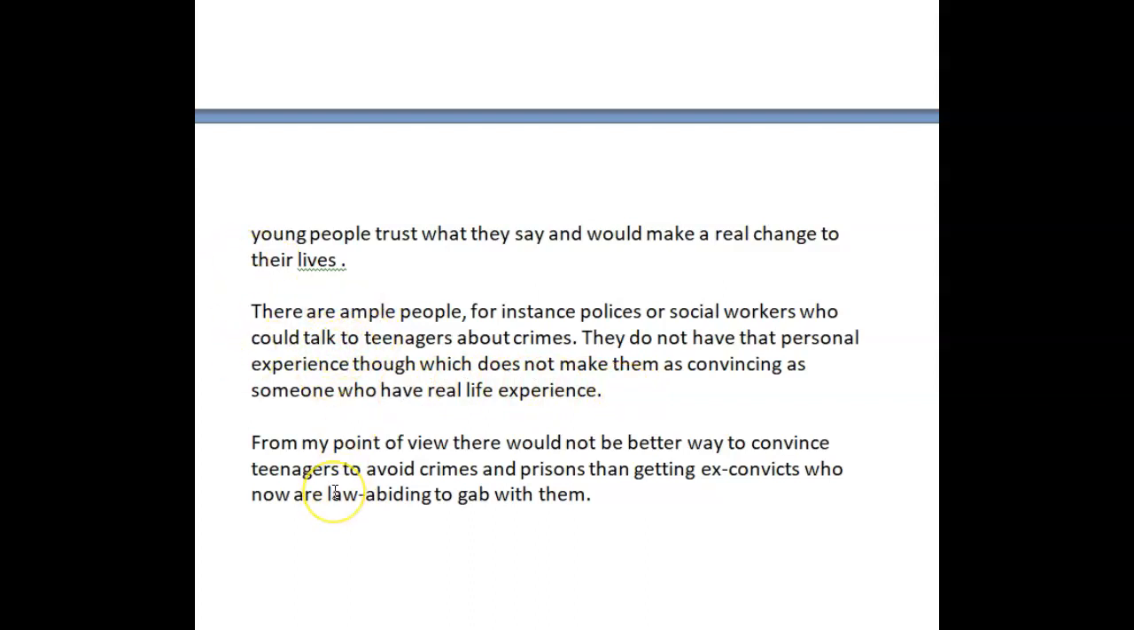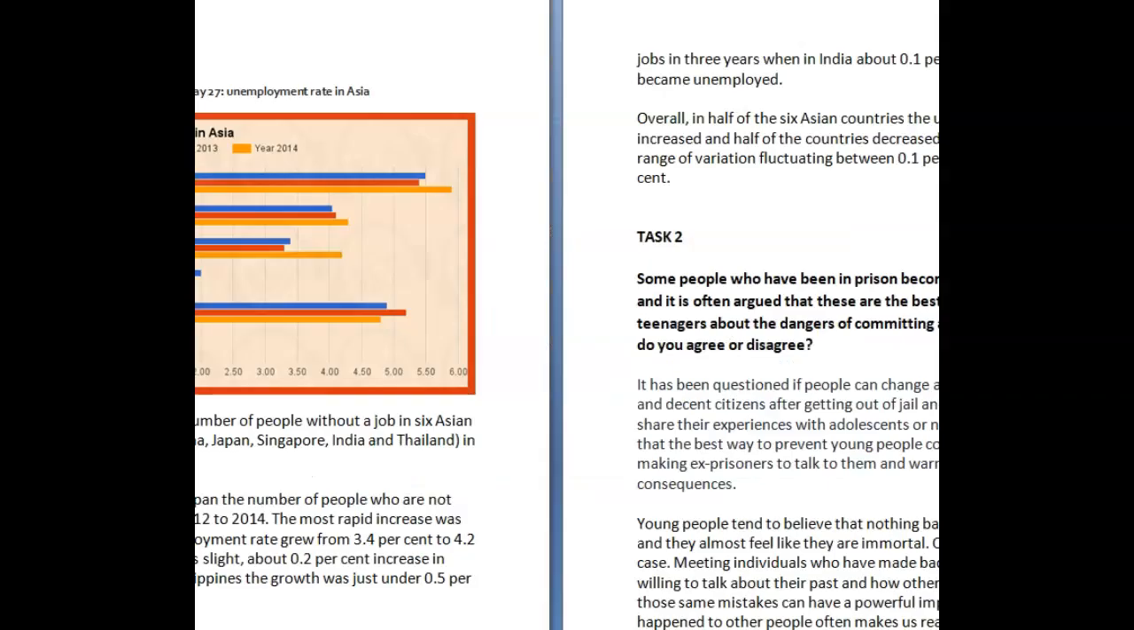"From my point of view, there would not be a better way to convince teenagers to avoid crime in prisons than getting ex-convicts who are now law-abiding to not gab with them." This is super informal. All right, this is how we might talk to a friend, or maybe text, but definitely not in an essay. Even though IELTS is not necessarily formal writing, you still don't want to use expressions like this.